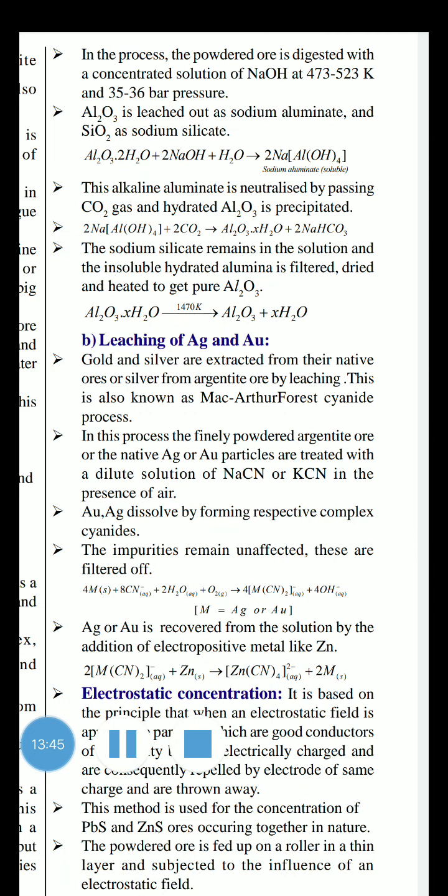The next one, the leaching process: not only aluminum, even silver and gold also use the leaching process. This is the most important point. In the leaching process of aluminum, NaOH solution is used. This is the most important bit, my dear students. And now we are going to start leaching of silver and gold.